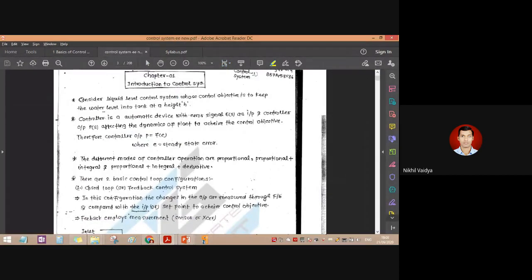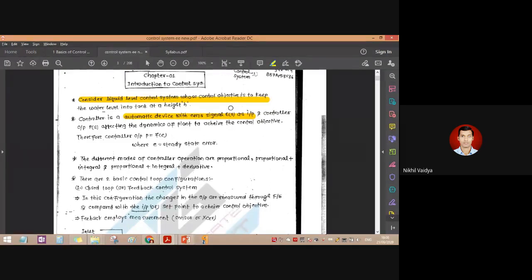So consider a liquid level control system whose control objective is to keep the water level in the tank at height H. So let us take an example of a simple control system where we have to control the level of water in the tank. So the controller is an automatic device with error signal E(s) as an input. So E(s) will be considered as an error signal.